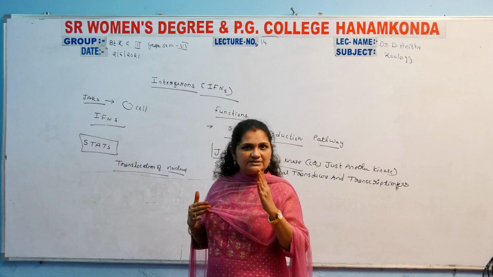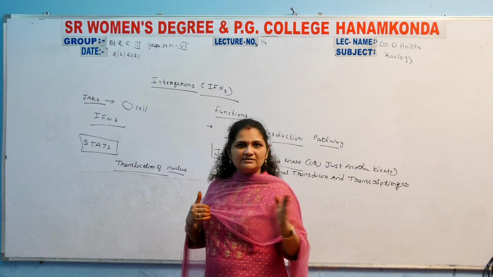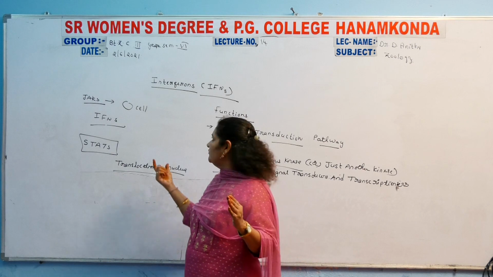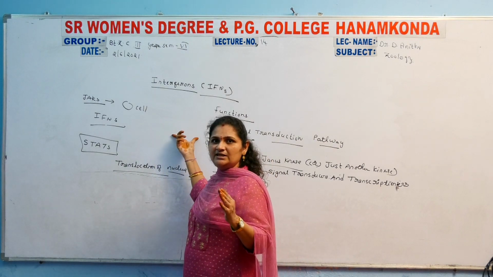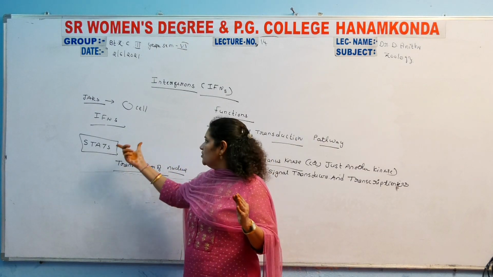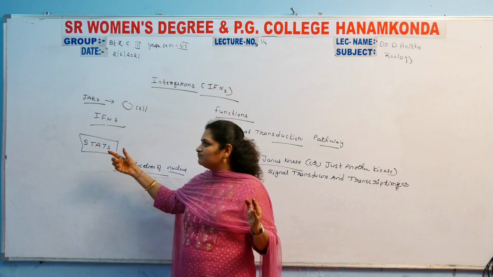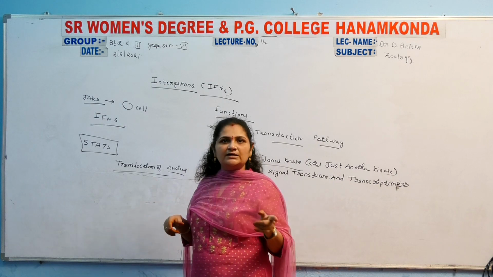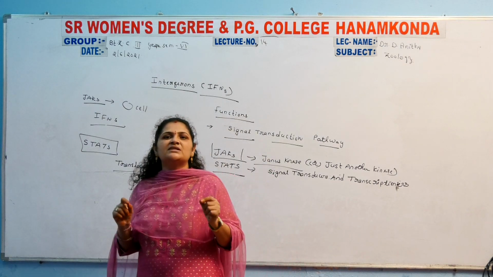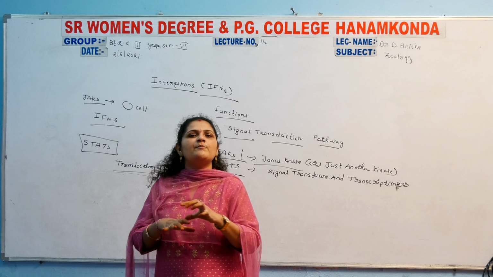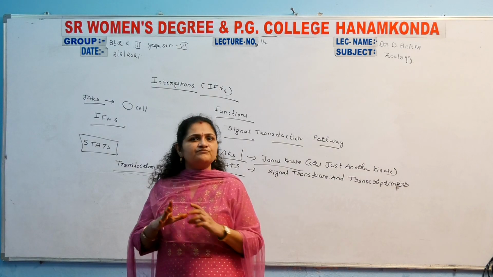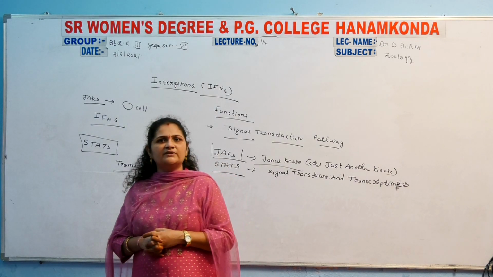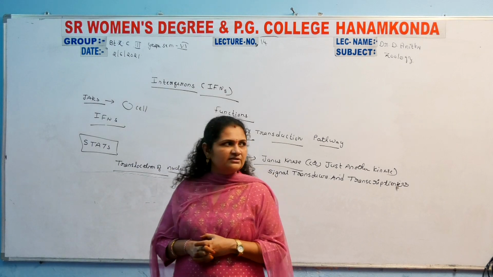So to pass the information with the help of these signals, that is mainly the signal transcription pathway. Those signals get transmitted. So finally the translocation to the nucleus occurs, and that leads to proper protein synthesis by the effect of these interferons. So those are the functions of interferons.